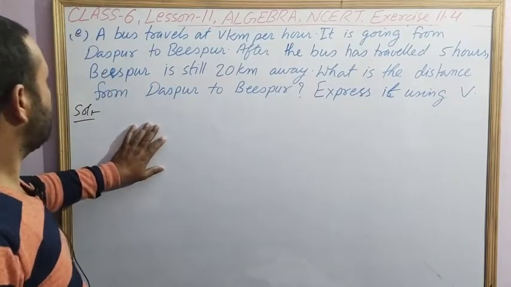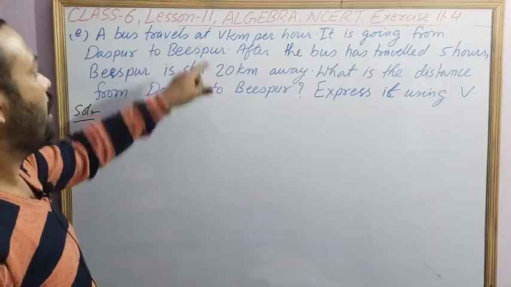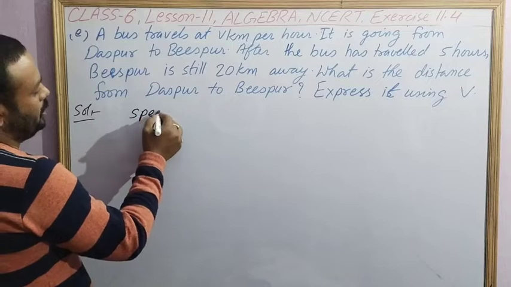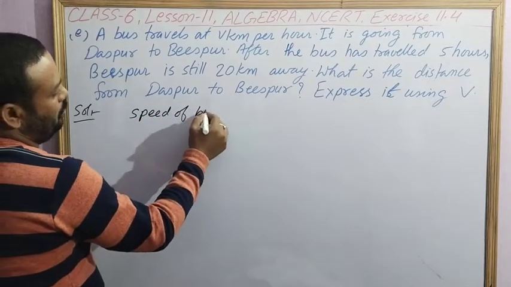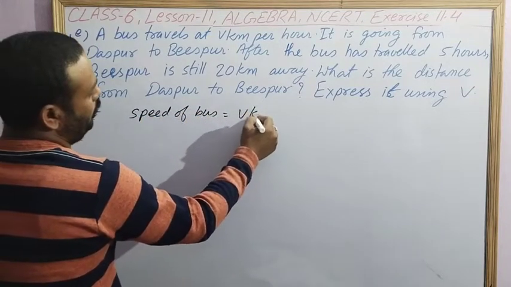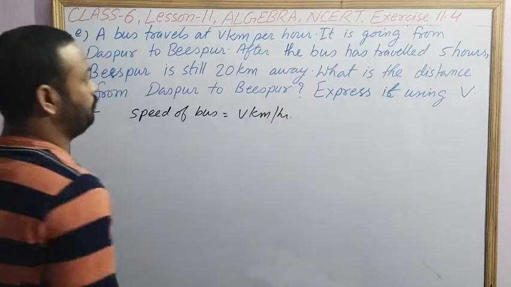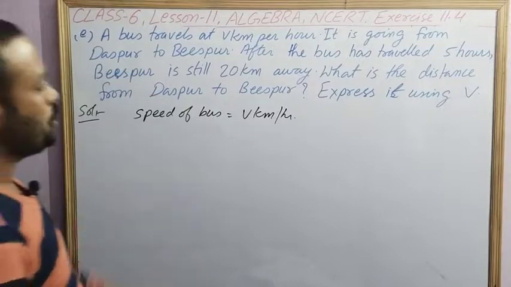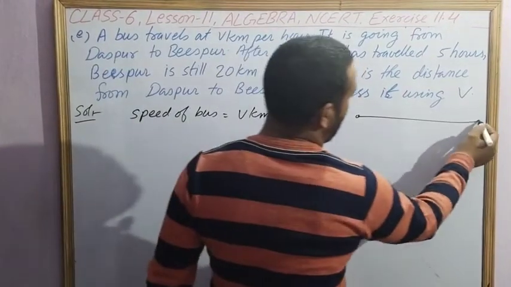Question 1E says a bus travels at V km per hour. Speed of the bus is given. Speed of bus is equal to V km per hour. It is going from Daspur to Bispur, from one place to another like this.